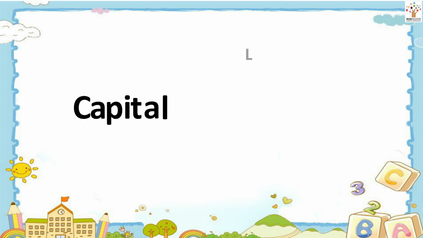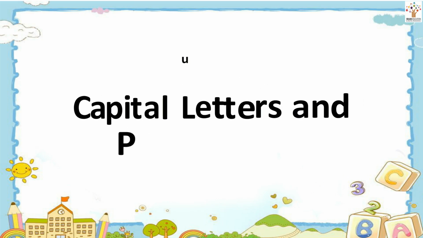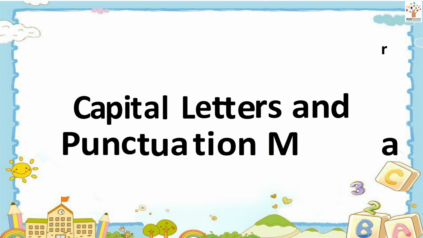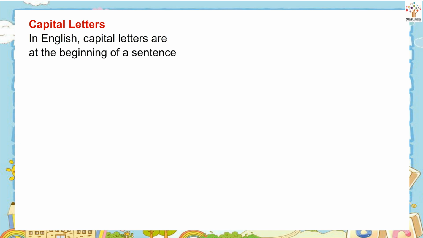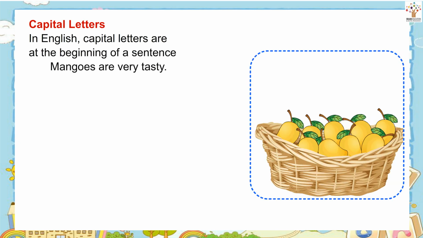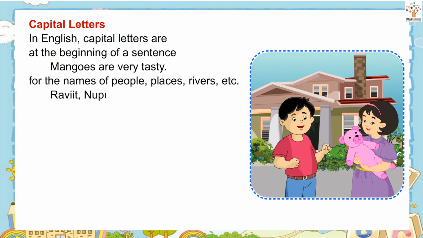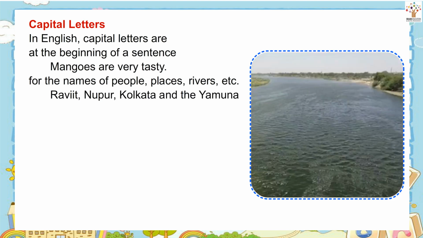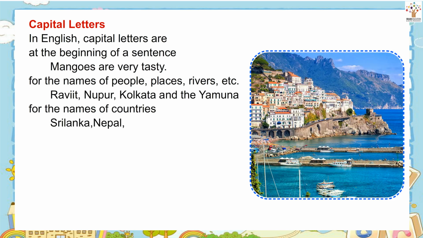Lesson 20. Capital letters and punctuation marks. Capital letters. In English, capital letters are used at the beginning of a sentence. Mangoes are very tasty. For the names of people, places, rivers, etc. Ravid, Nupur, Kolkata and the Yamuna. For the names of countries: Sri Lanka, Nepal, Italy.